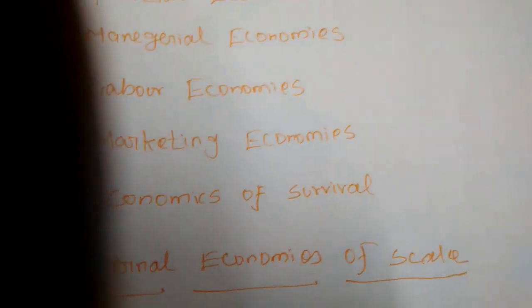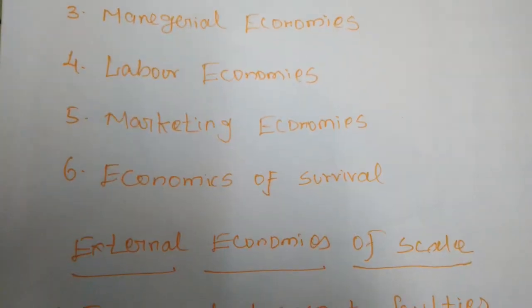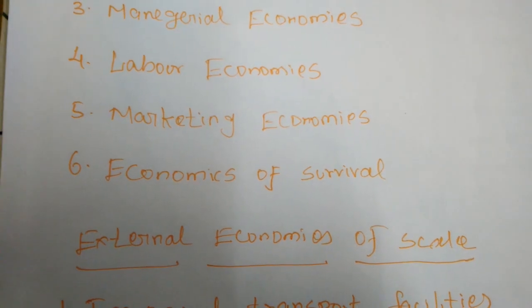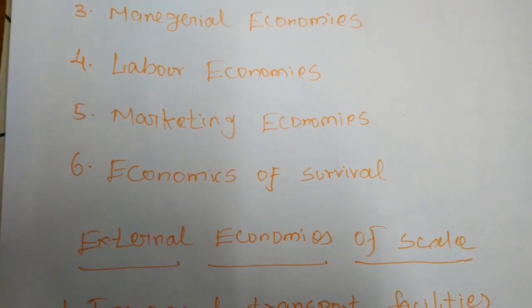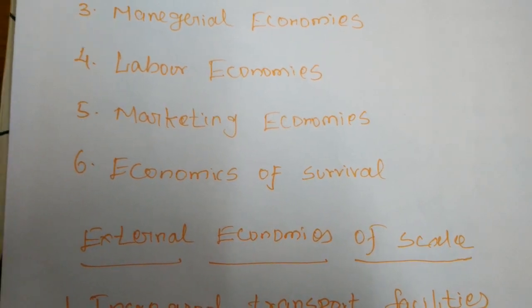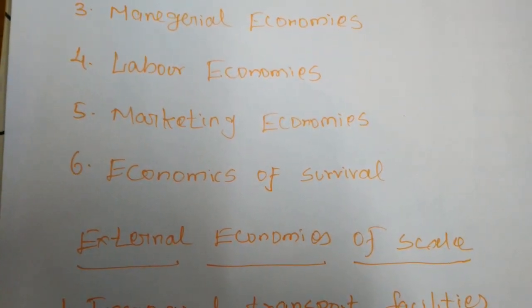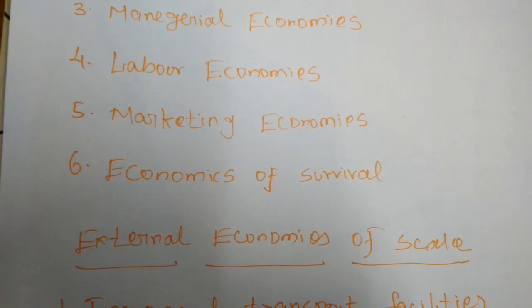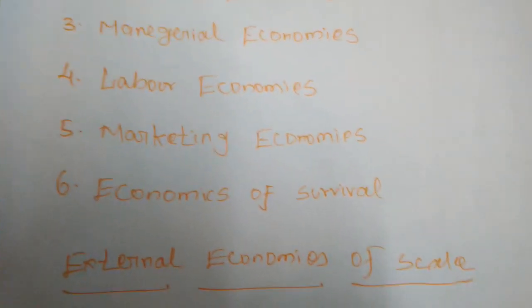Next, marketing economies. In the context of large scale production, the producers can buy raw materials in bulk at cheaper cost and can take the products to distant markets. They enjoy huge bargaining power.